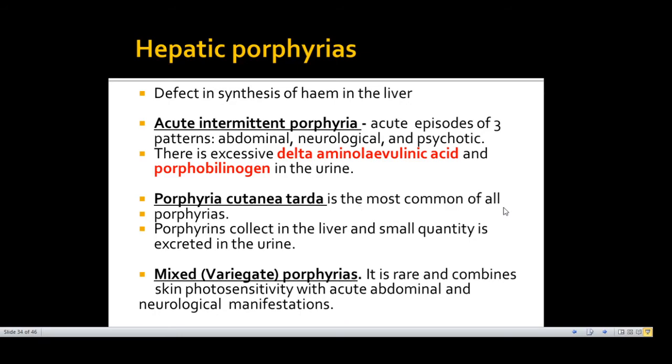Porphyria cutanea tarda is the most common of all porphyrias, and here porphyrins collect in the liver and small quantities are excreted in the urine. And the skin manifestations are similar to the mixed or variegate porphyrias, which is a rare porphyria, and it has skin photosensitivity and acute abdominal and neurological manifestations.